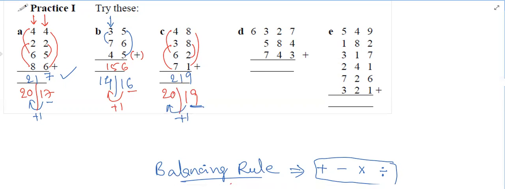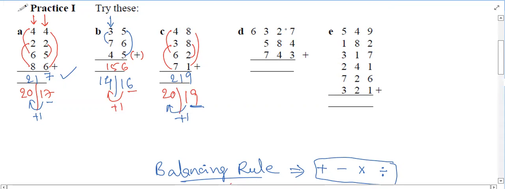Next, Shravani, your question is D. Yes, sir. 7 plus 3 is 10 plus 4, it's 14. Okay. 8 plus 2 is 10 plus 4, it's again 14.